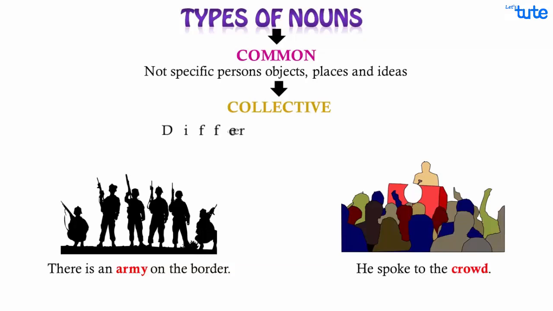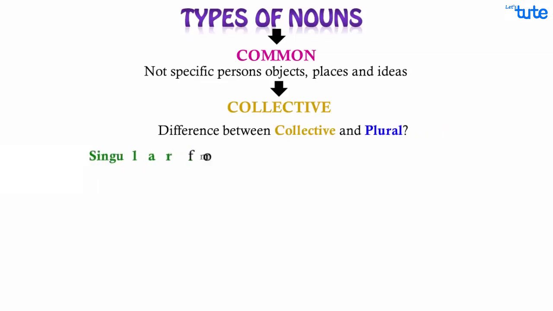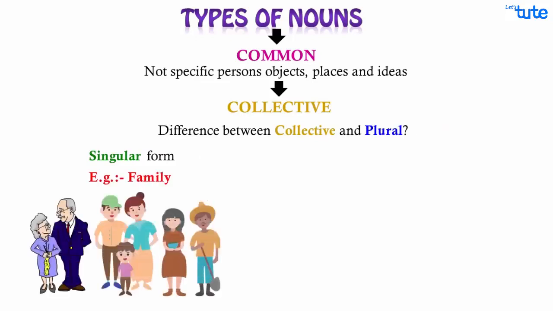So what's the difference between collective and plural nouns? Both are referring to numbers more than one. A collective noun is in the singular form, though it is referring to a group. For example, family refers to more than one person. It includes your parents, grandparents, uncles, aunties, and other relatives, sharing a common characteristic with you.